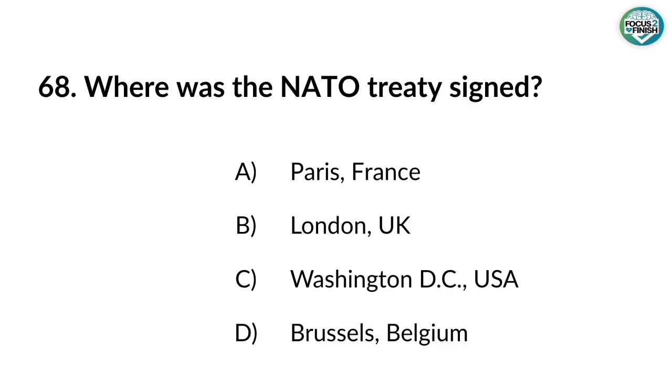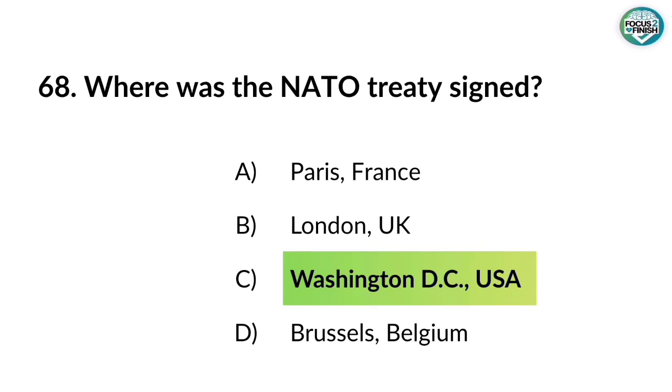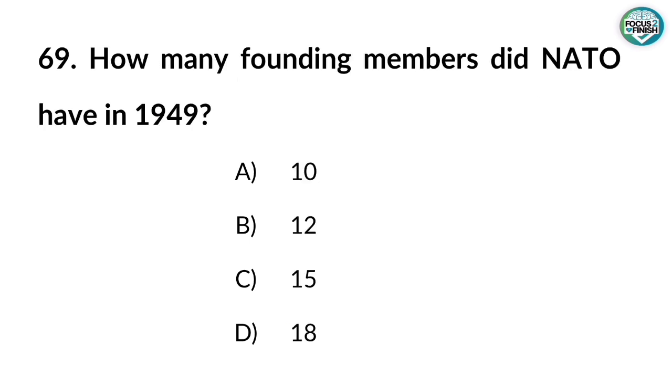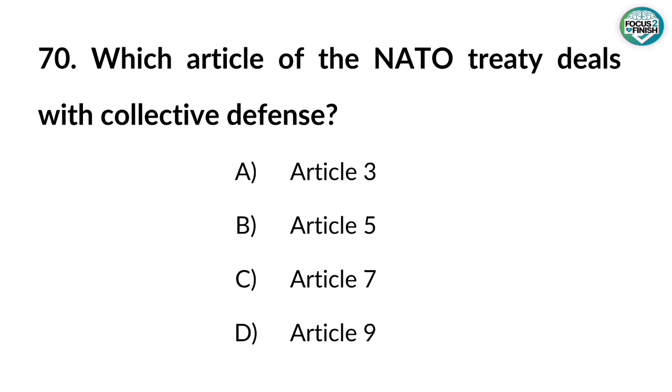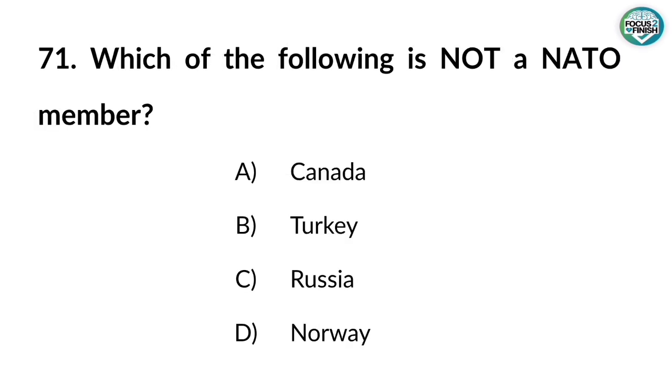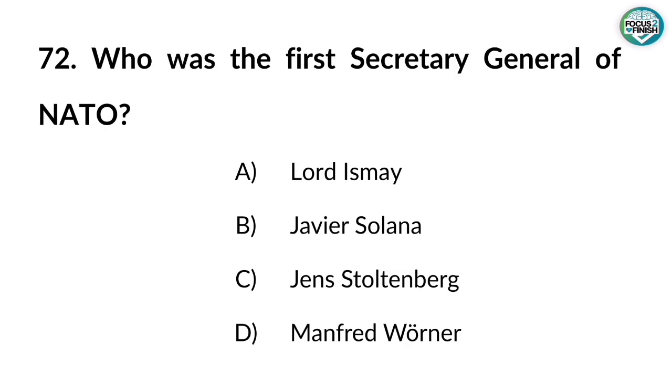68. Where was the NATO treaty signed? Answer: Washington, D.C. 69. How many founding members did NATO have in 1949? Answer: 12. 70. Which article of the NATO treaty deals with collective defense? Answer: Article 5. 71. Which of the following is not a NATO member? Answer: Russia.